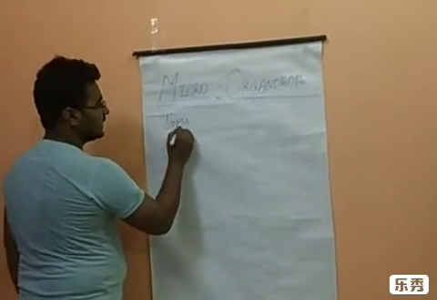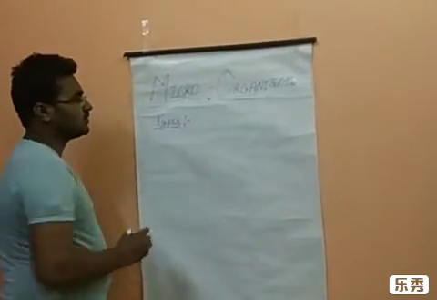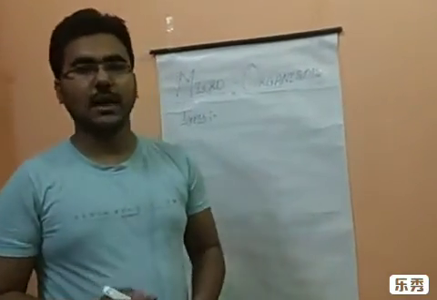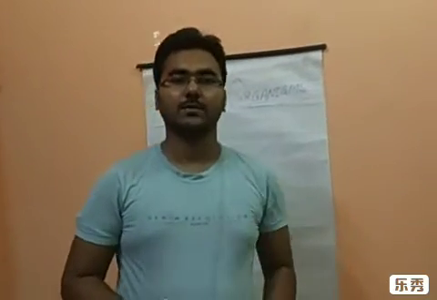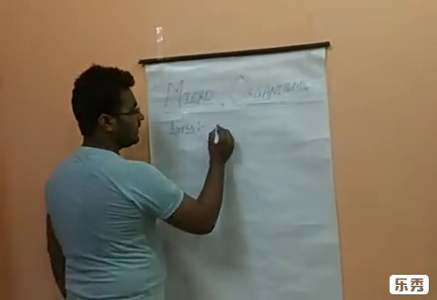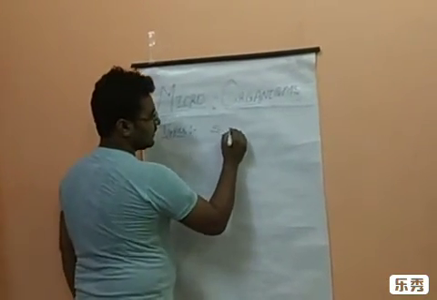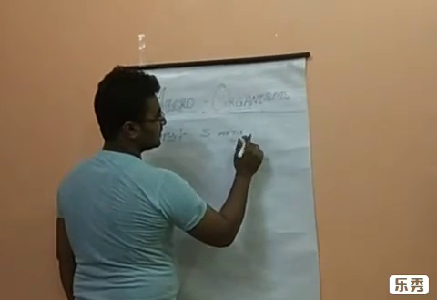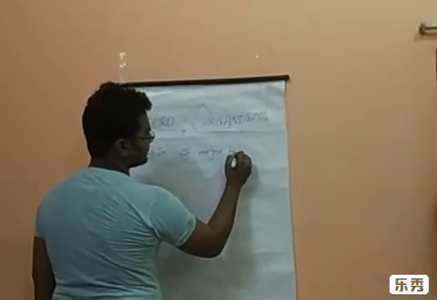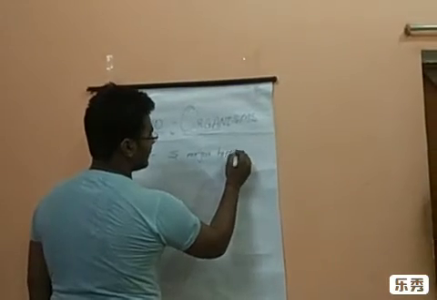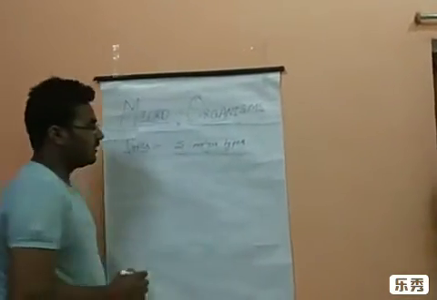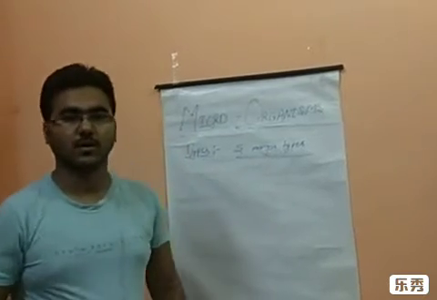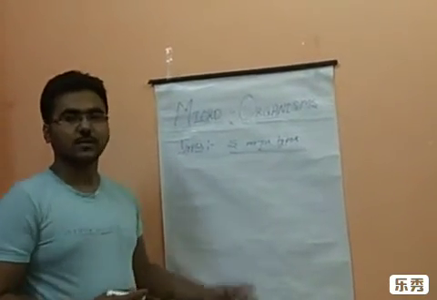The microorganisms are found in many categories, but there are five major types of microorganisms. These five major types we will study today. So first of all, we get the names of them.